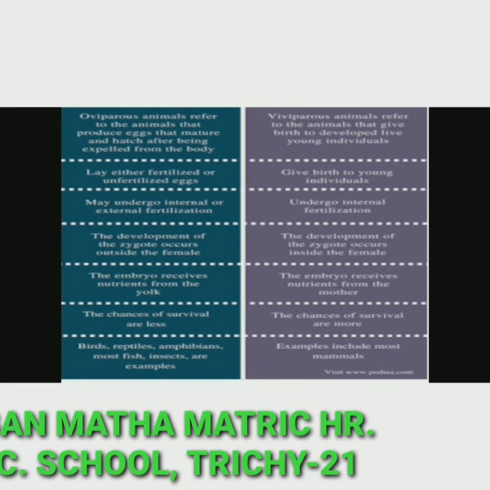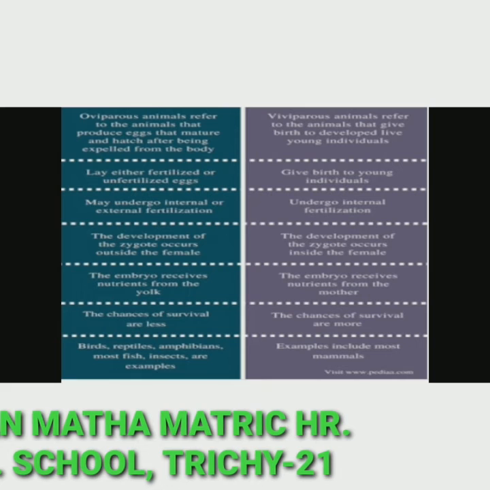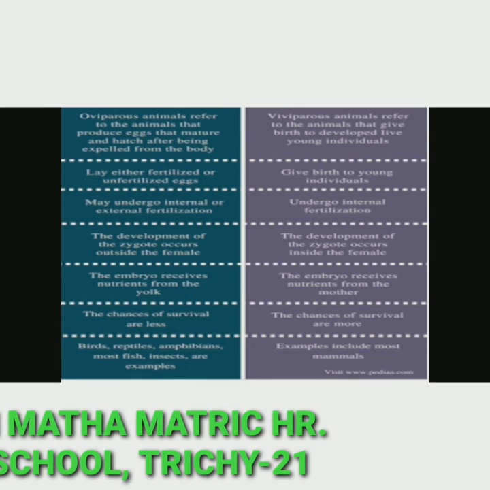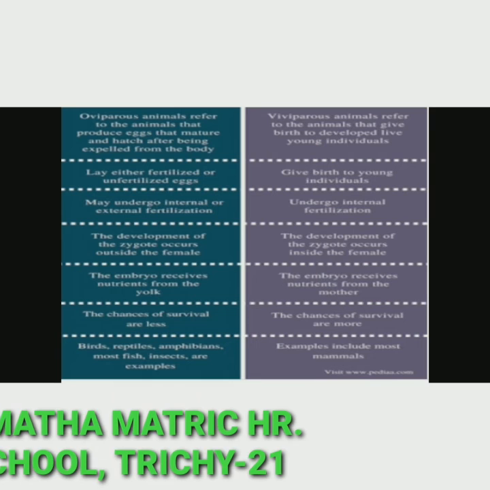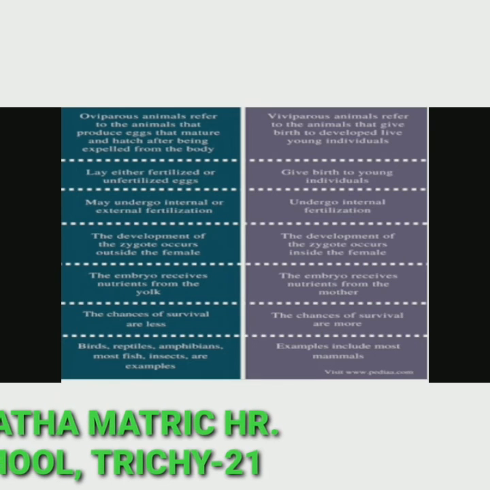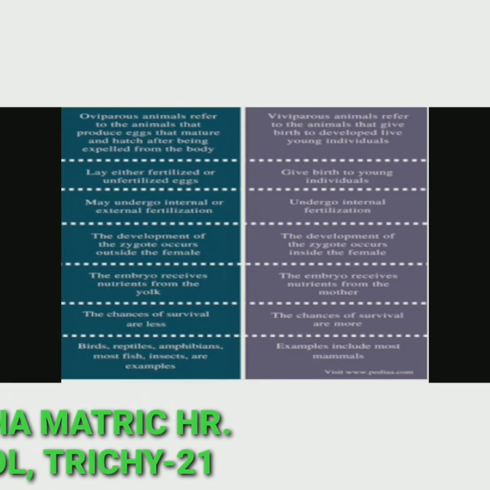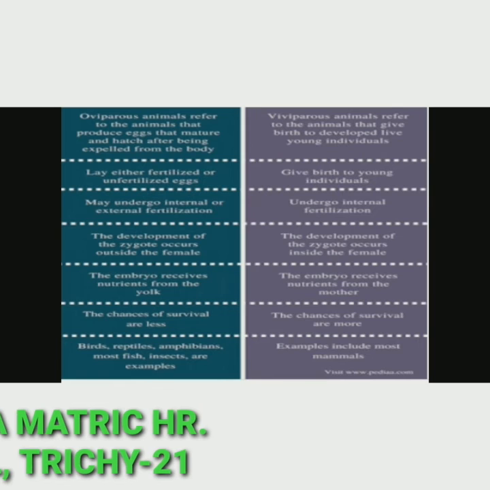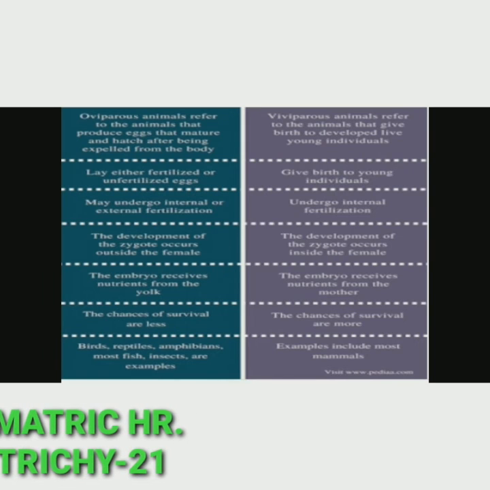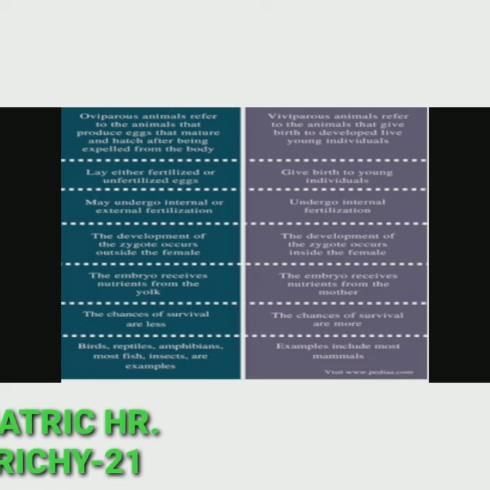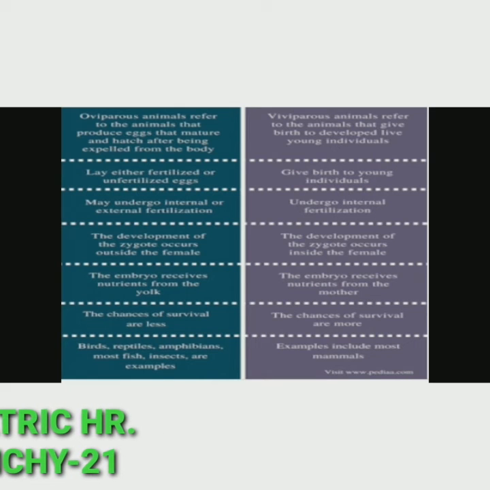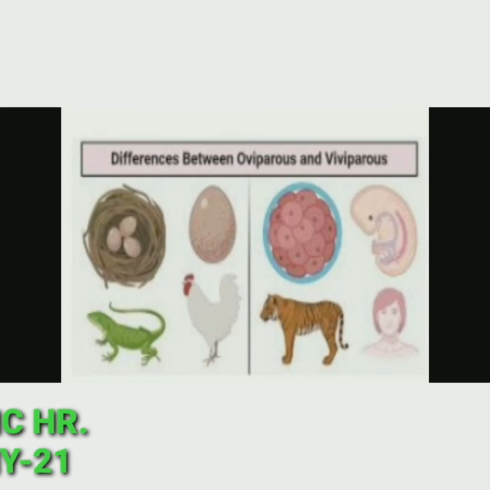Last point, examples: birds, reptiles, amphibians, most fish and insects are examples of oviparous animals. Humans, cow, deer, dogs, cats, goat, etc. are examples of viviparous animals. These are the differences between oviparous and viviparous animals.